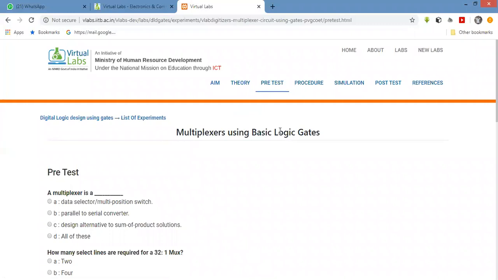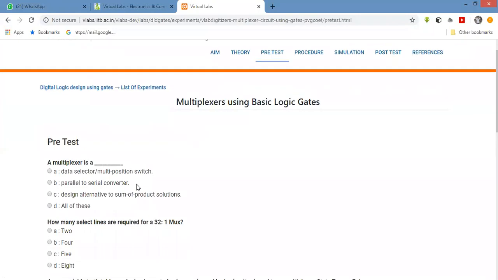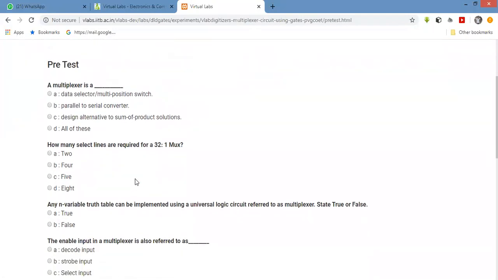Pre-test: multiplexer using basic logic gates. A multiplexer is, there are four options here. It is called a data selector, parallel to serial converter, and a design alternative to sum of products (SOP). All of these are correct, so this is the correct answer.